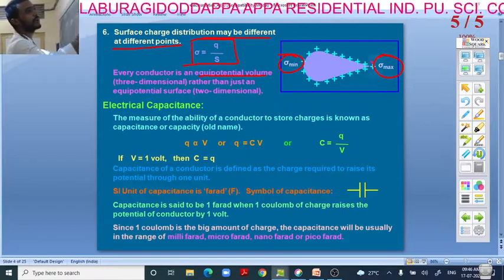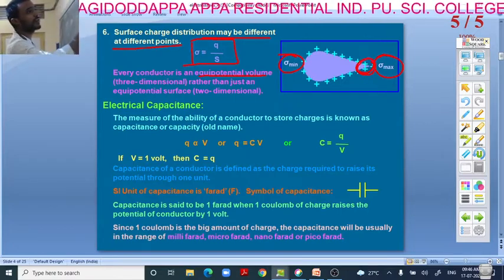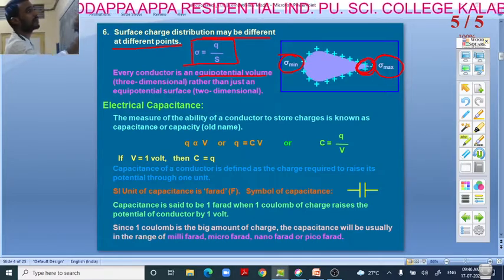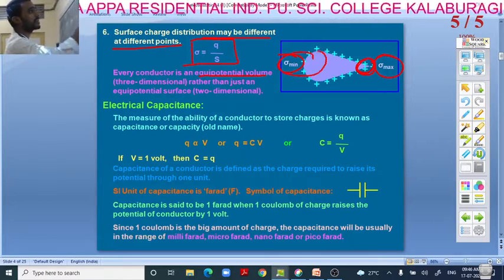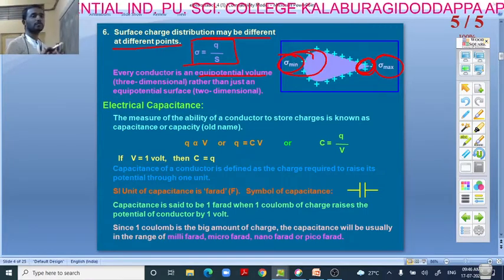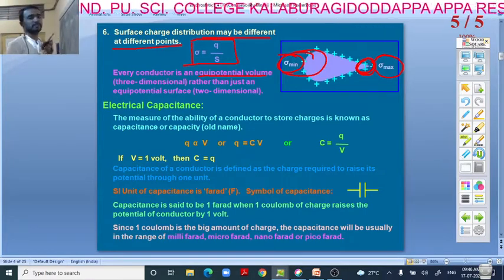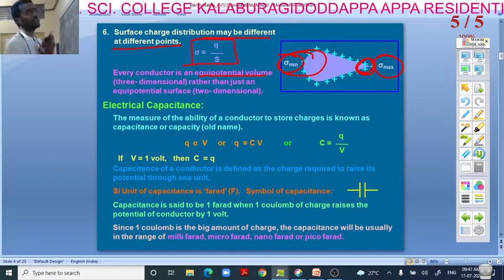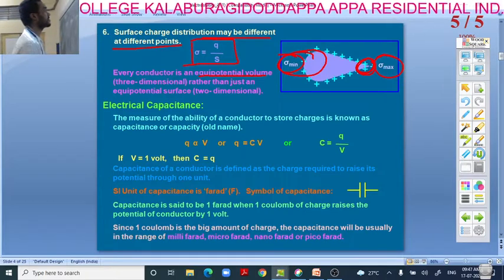Say at this position, density is maximum. At this point, density is minimum. It is on a particular area how many charges are present. That decides the density of that particular point or surface.